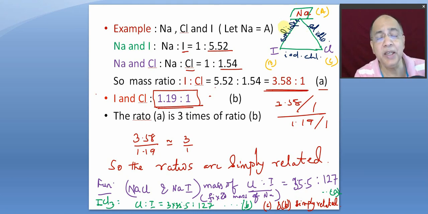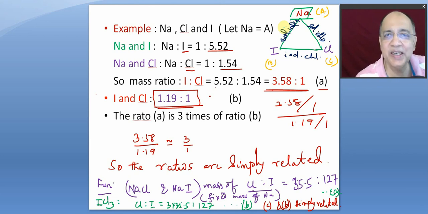And I am really amazed to find in many texts, even today, explaining laws of chemical combination, they are writing the formula. If you write the formula, then what is the meaning, the significance of these laws, right? Then from the formula itself you can establish the laws. There is no point in that.